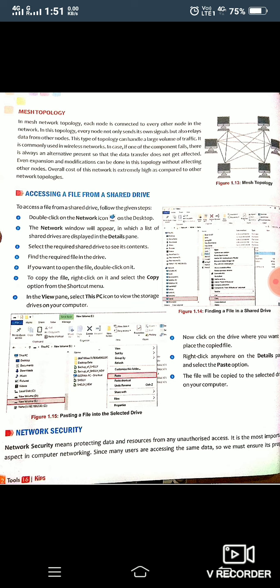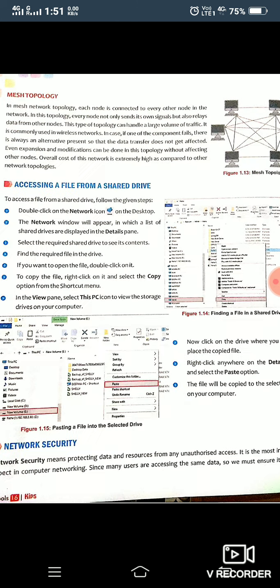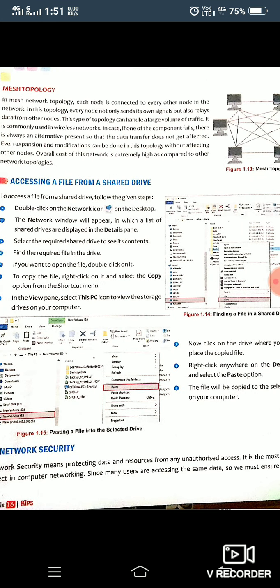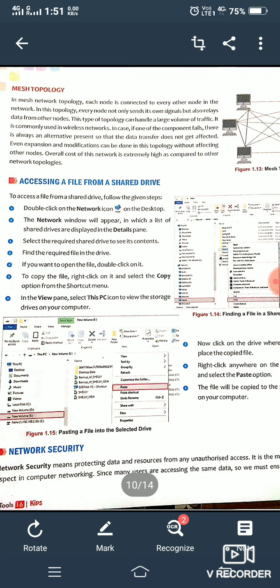Okay, now let's come to the next topic of this chapter, which is accessing a file from a shared drive. It's very easy. Suppose you want to access a file from a shared drive. So first of all, you need to click on a network icon on the desktop. If it is not on the desktop, then you can click on start, and then you can choose this, or you can search this icon.